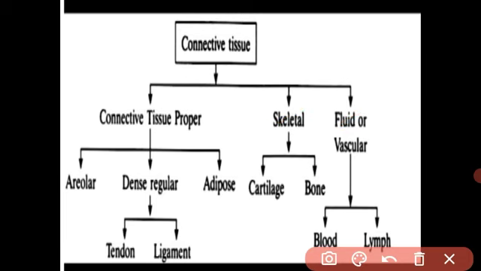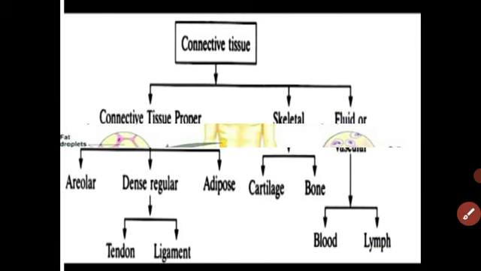First, skeletal tissue. See, students, our body is made from cells. You know that a group of cells is called a tissue, so our skeleton, our bone, is also made from tissue, meaning it is also made from cells. The skeletal tissue has two types: cartilage and bone. Got it? And fluid connective tissue is also connective tissue. It connects one organ to another organ: blood and lymph. In this video we are going to study these four types of tissue in detail. Let us move towards the skeletal tissue.